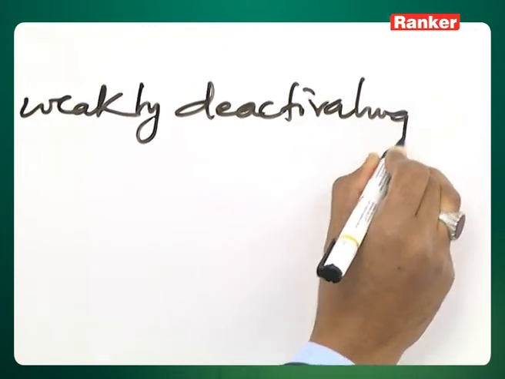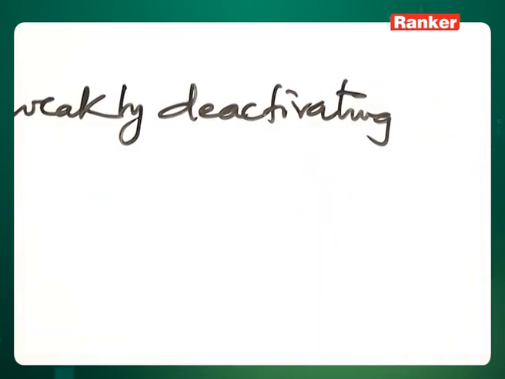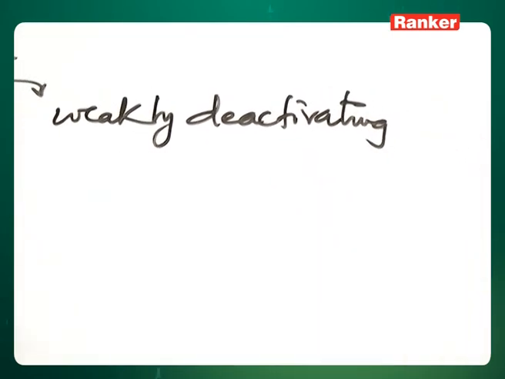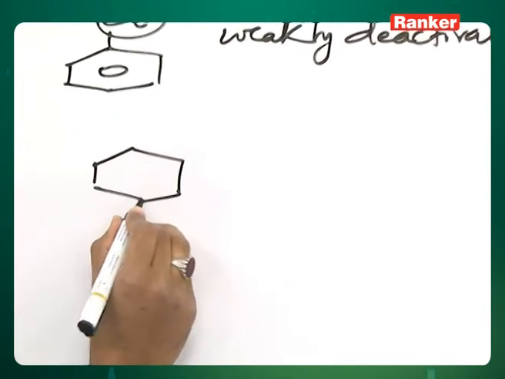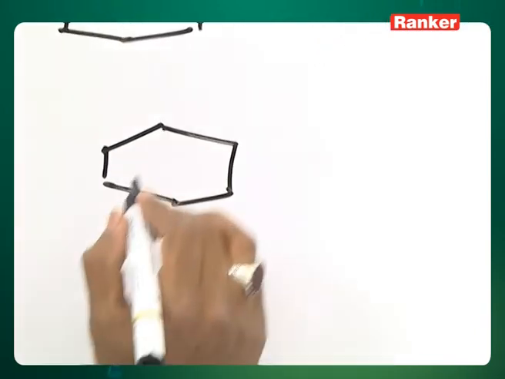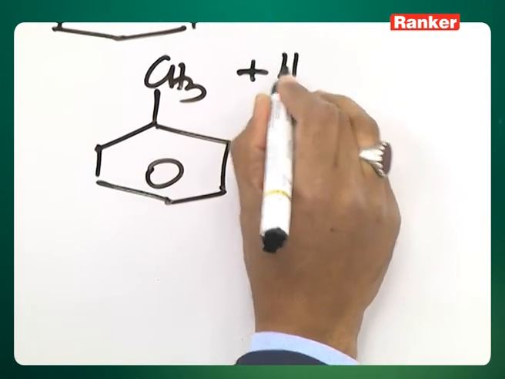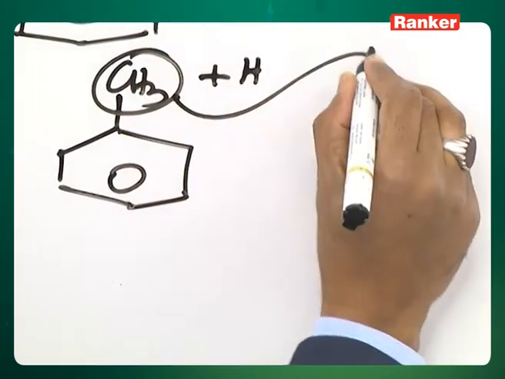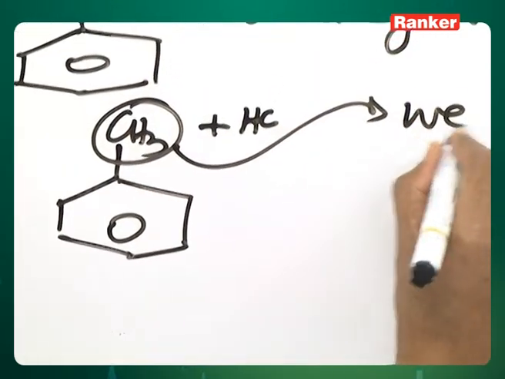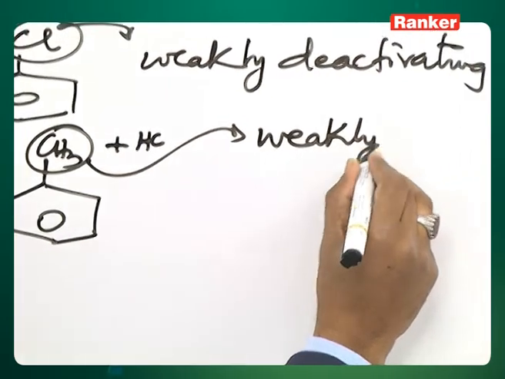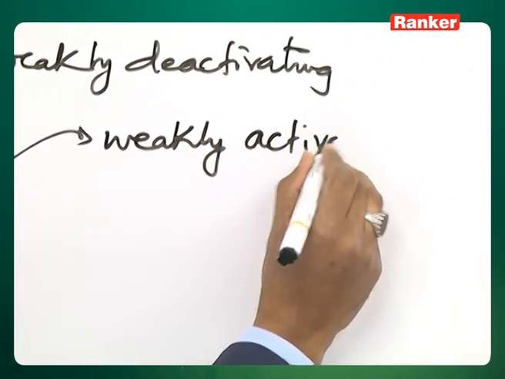Chlorine is weakly deactivating. Reason is minus I dominates over plus M. Then you have toluene. This is weakly activating.